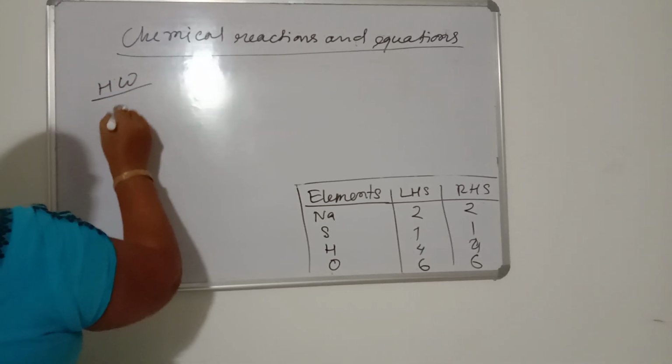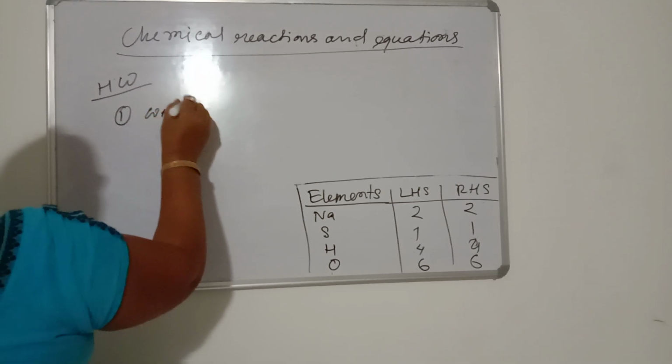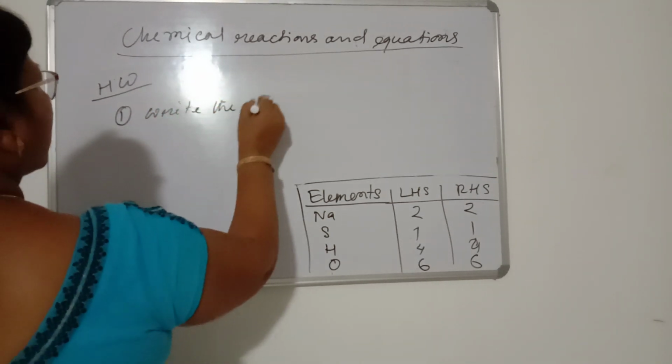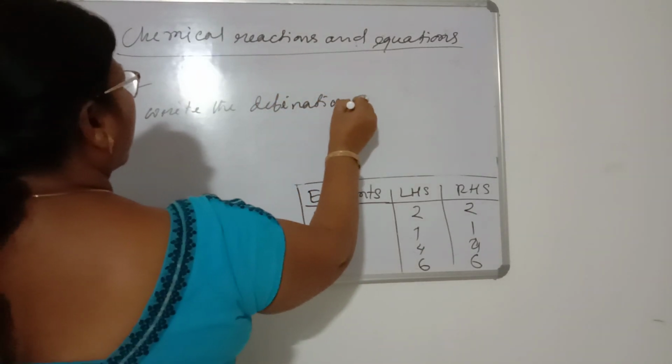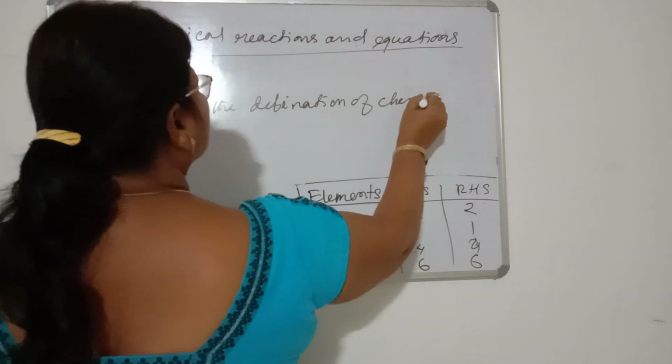First of all, number 1, write the definition of chemical equations.